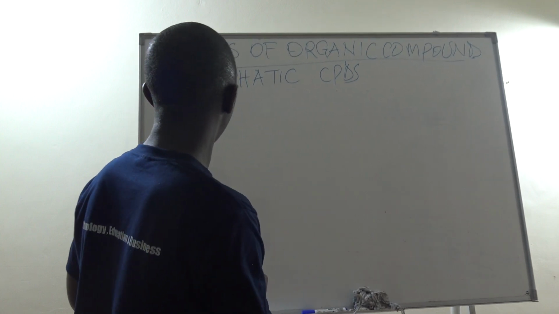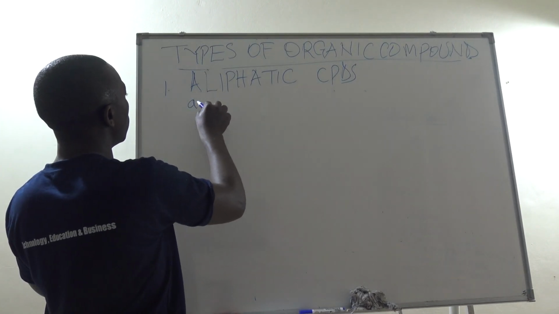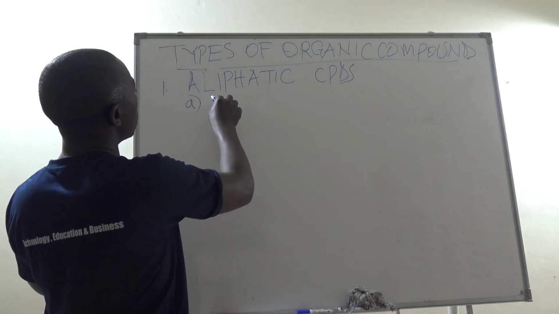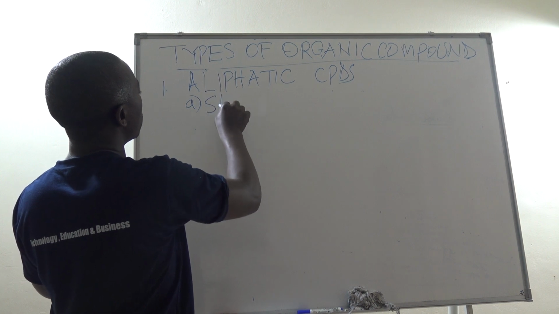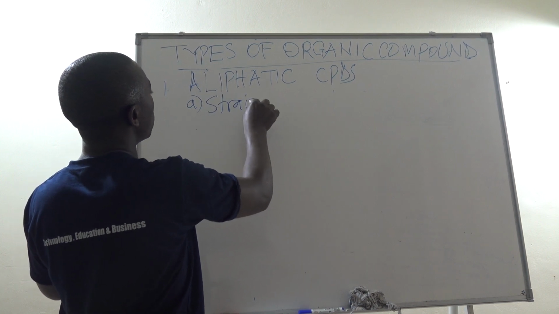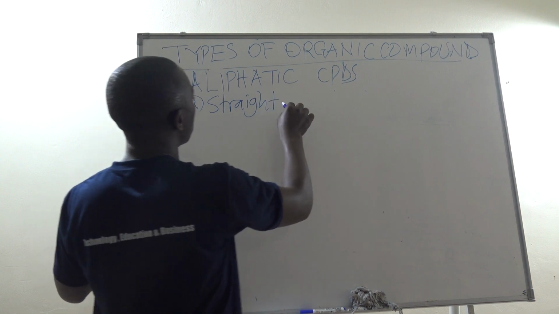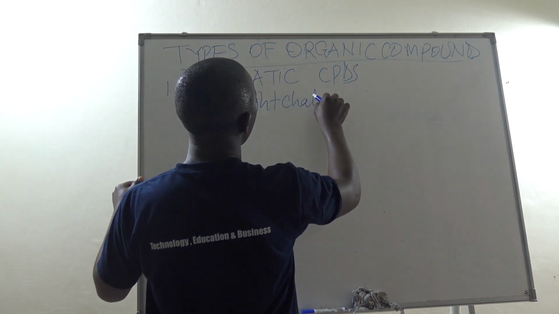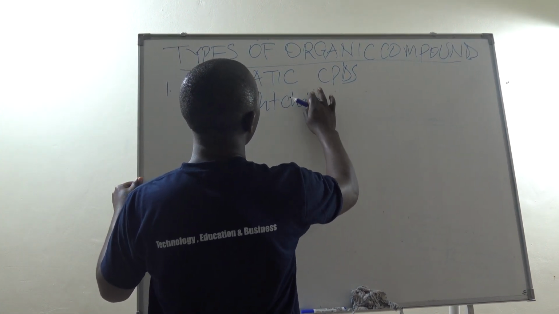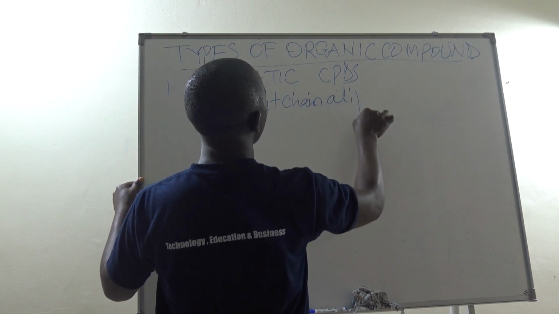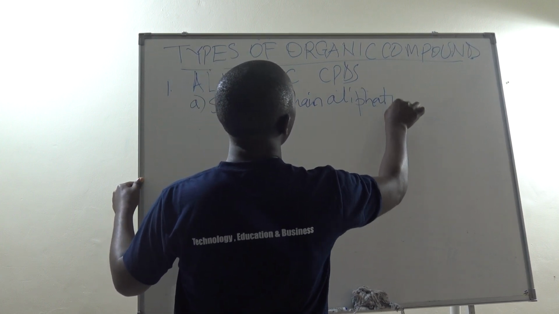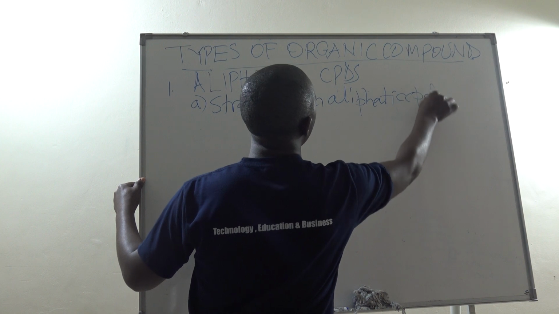Right, we proceed. We say in part A, we have straight chain aliphatic compounds.